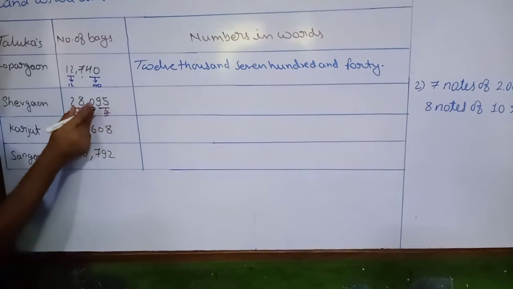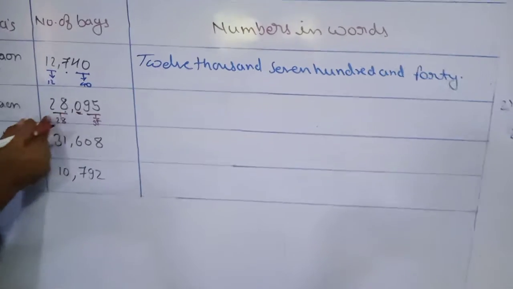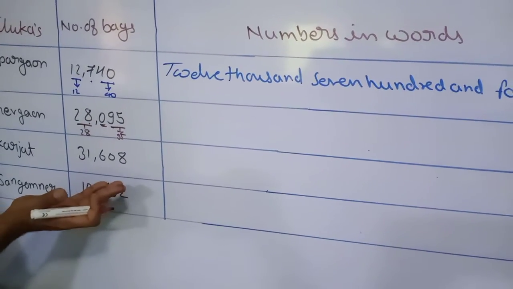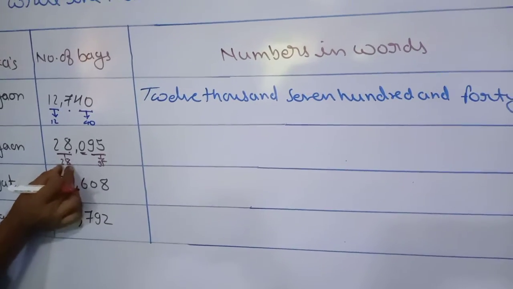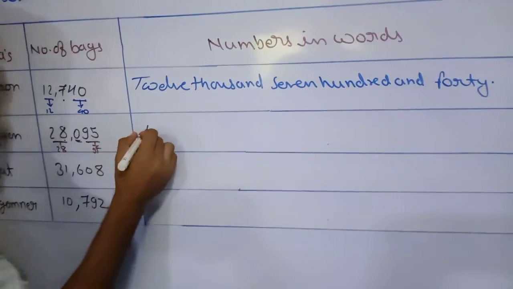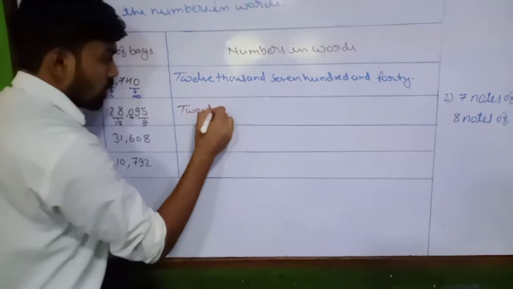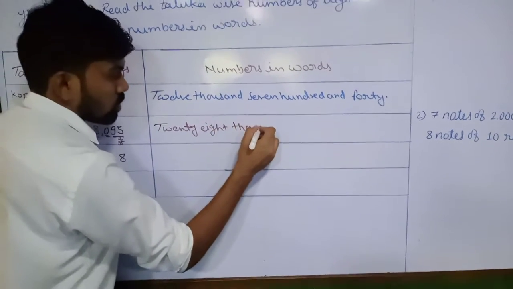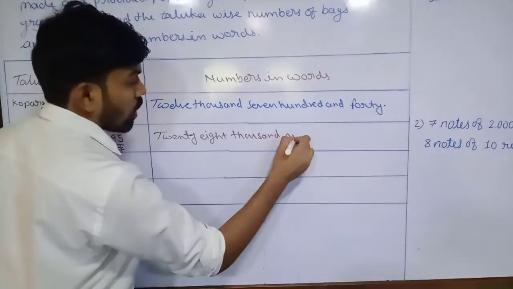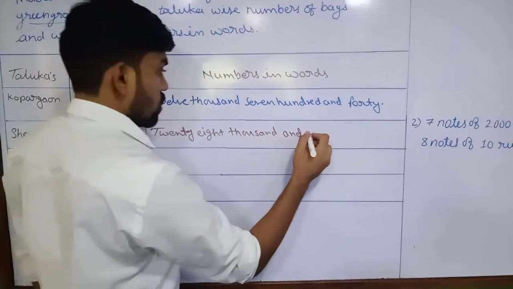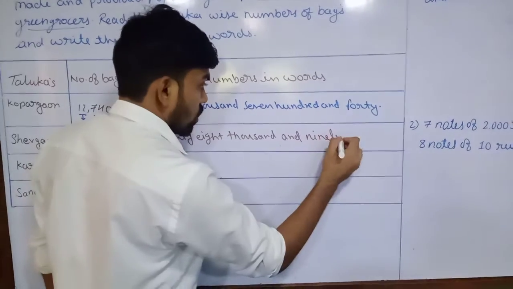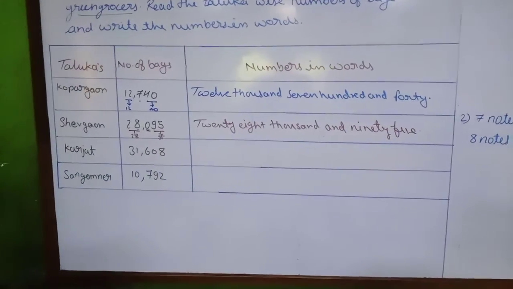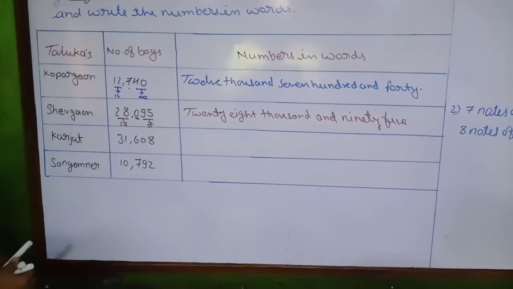At the place of 100 there is 0, so 28,000, and at the place of 100 is 0, so we are not going to consider that. 28,095. So 28,000 and 95.